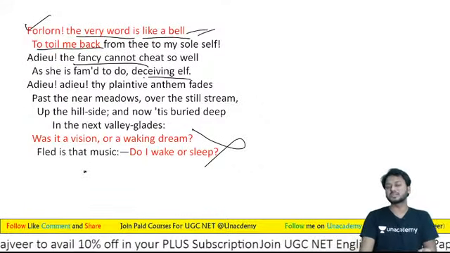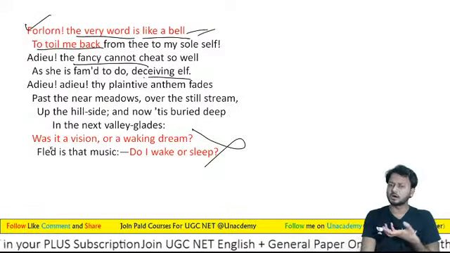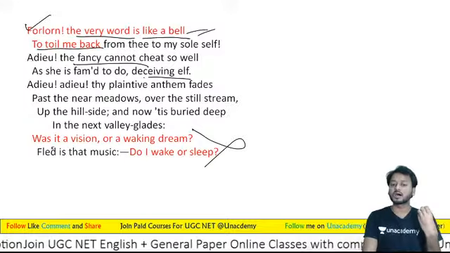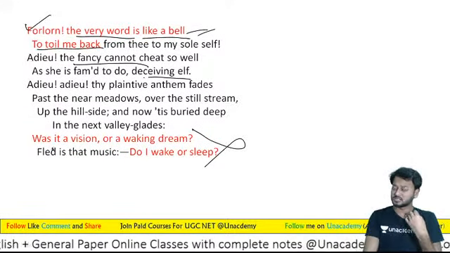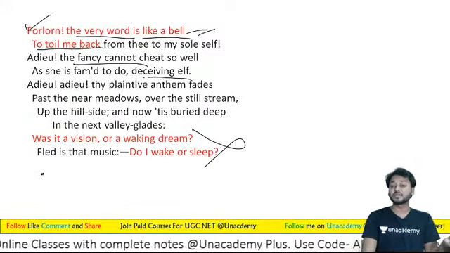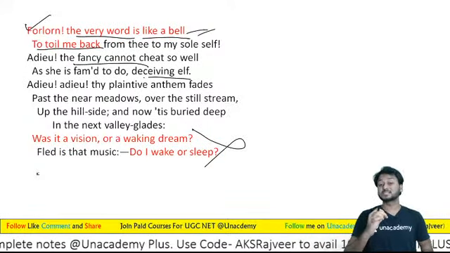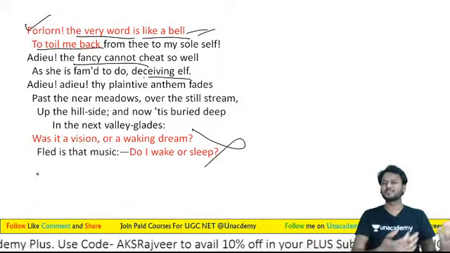So it was really a reverie, a daydream or a waking dream. This is a daydream, and I was flooded with that music.